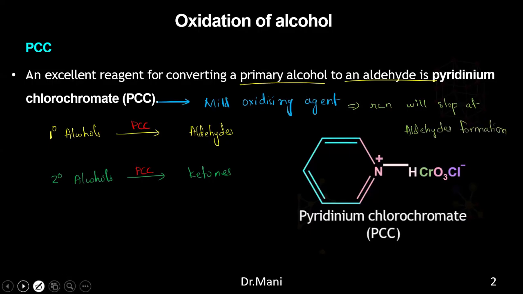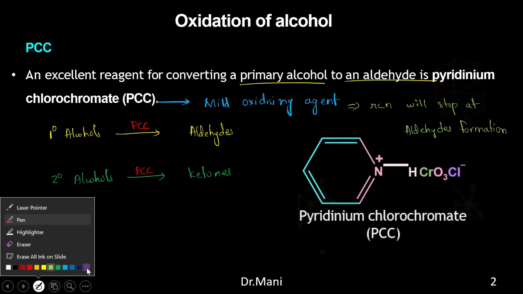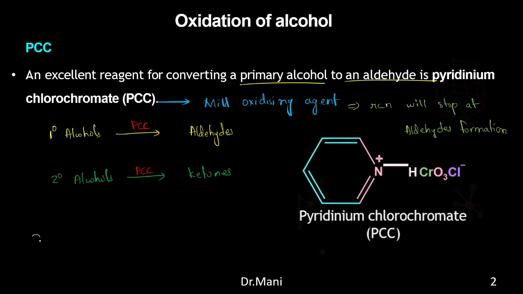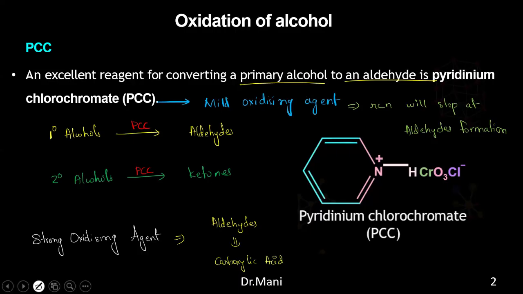But if you use a strong oxidizing agent, then whatever aldehydes are there, those aldehydes will further turn into carboxylic acids. So you can say here, in the presence of a strong oxidizing agent, they are oxidized into carboxylic acids. So is it clear?